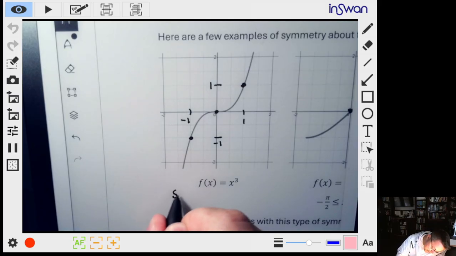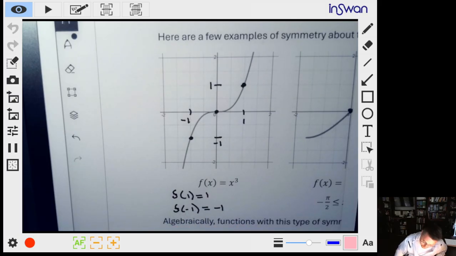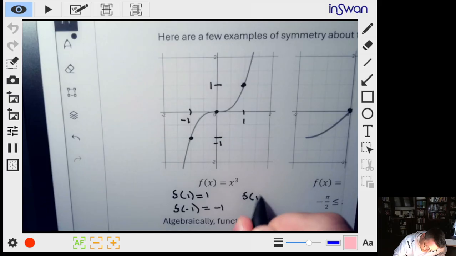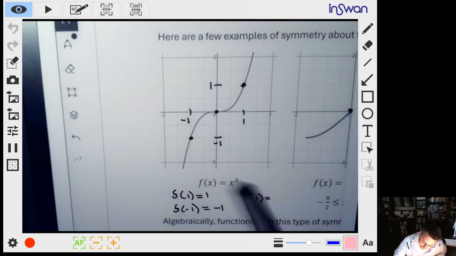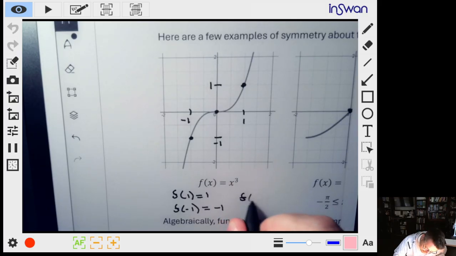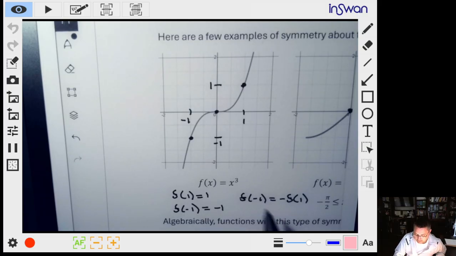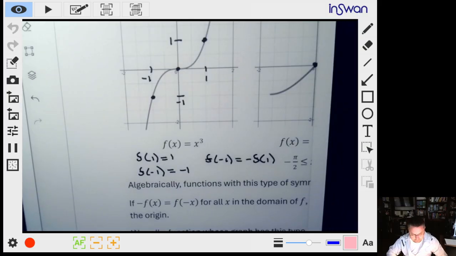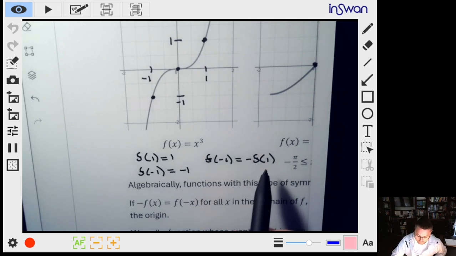So in other words, f at 1 is equal to 1, and f at -1 is equal to -1. Or in other words, f at -1, which is -1, is equal to negative f at 1. Okay, so it's kind of a lot going on there. So let's just go back through and do it a little bit more slowly.